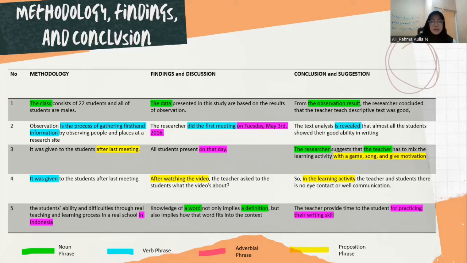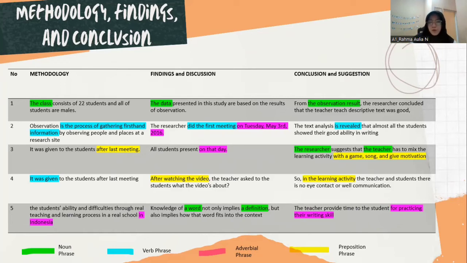And then number 5: the students' ability and difficulties through real teaching and learning process in a real school in Indonesia. So "in" here is a common expression used in adverbial phrases, and "Indonesia" indicates an adverb of place. So that's why "in Indonesia" is an adverbial phrase.